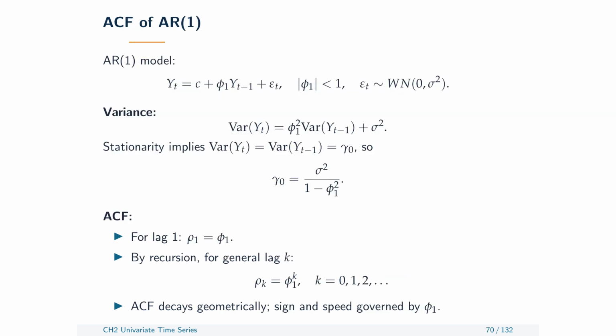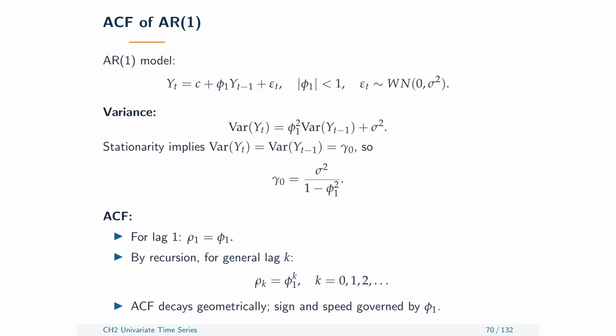So far, our models have lived on paper. Now I want to connect them to something we can actually see in data, the autocorrelation. For a stationary series, the autocovariance at lag k measures how today's value moves linearly with the value k periods earlier. Divide that by the variance and we get the autocorrelation at lag k. Plot those correlations against the lag and we have the autocorrelation function, which everyone writes as ACF. This picture is our first bridge from theory to a real series.